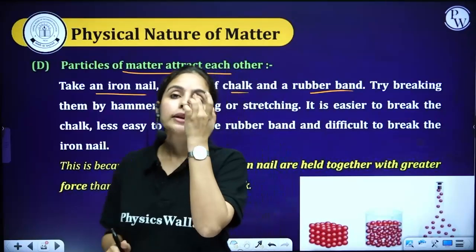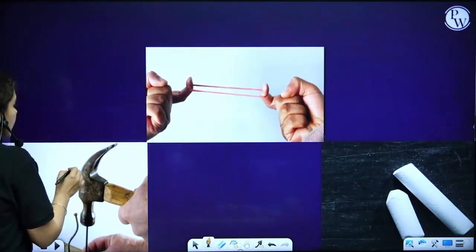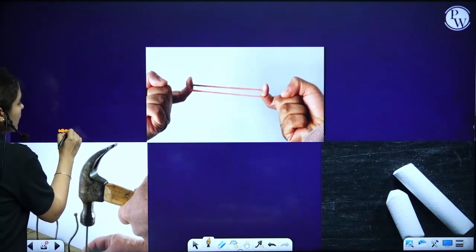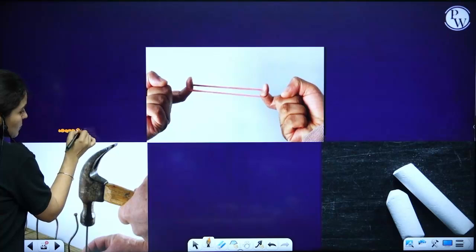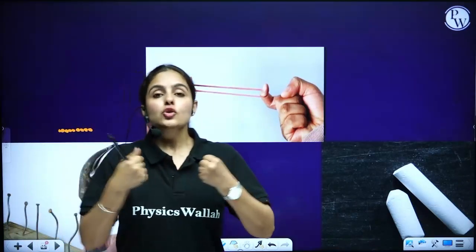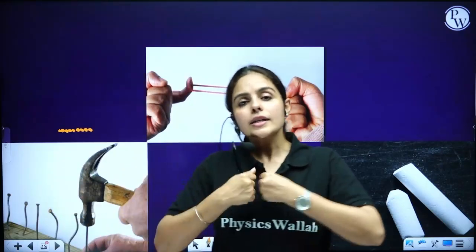In the iron nail, as we talked about, iron is so solid. Why is it solid? Because the particles of the solid iron nail are very close to each other. So the attraction between particles of the solid iron nail is quite strong.